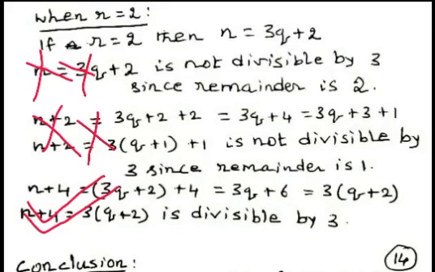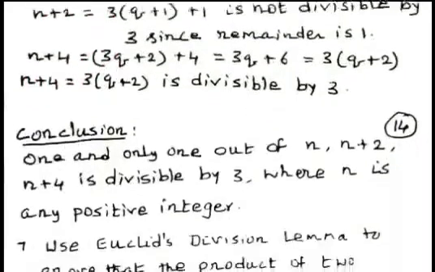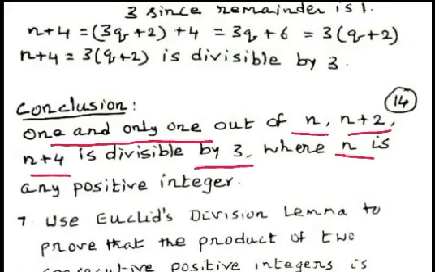So, it is clear that only one number out of n, n plus 2, n plus 4 is divisible by 3 when r equal to 2. Now, we conclude that 1 and only 1 out of numbers n, n plus 2, n plus 4 is divisible by 3 where n is any positive integer. This is our conclusion.